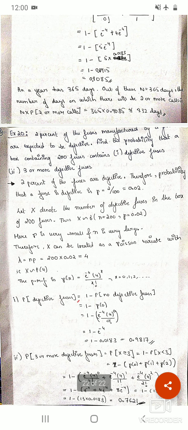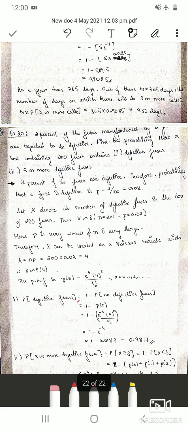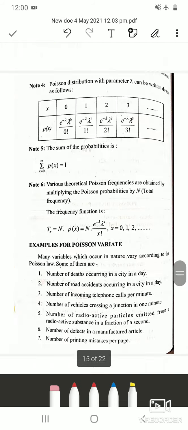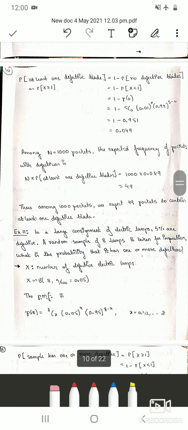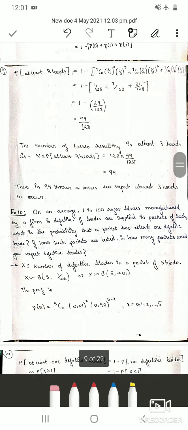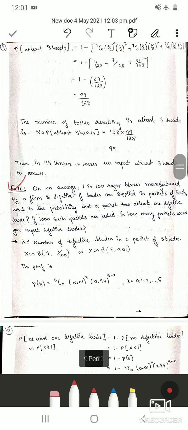So in this question we have understood that when two parameters are given and the condition is satisfied, then the binomial distribution tends to the Poisson distribution. I think one problem we had solved in binomial distribution also. I'll just check. Yeah, over here. The 10th problem is: on an average 1 in 100 razor blades manufactured by the firm is defective.